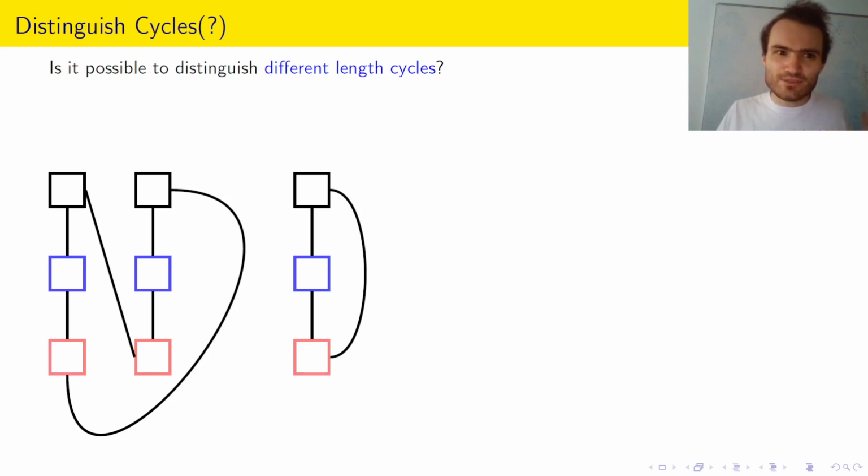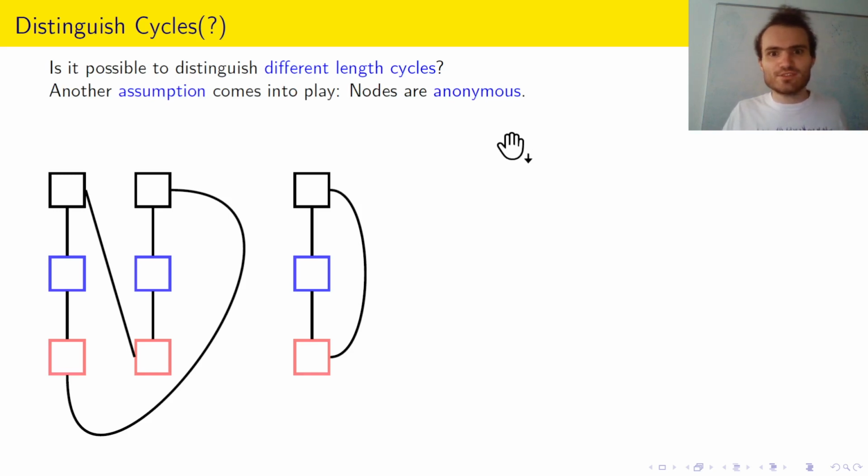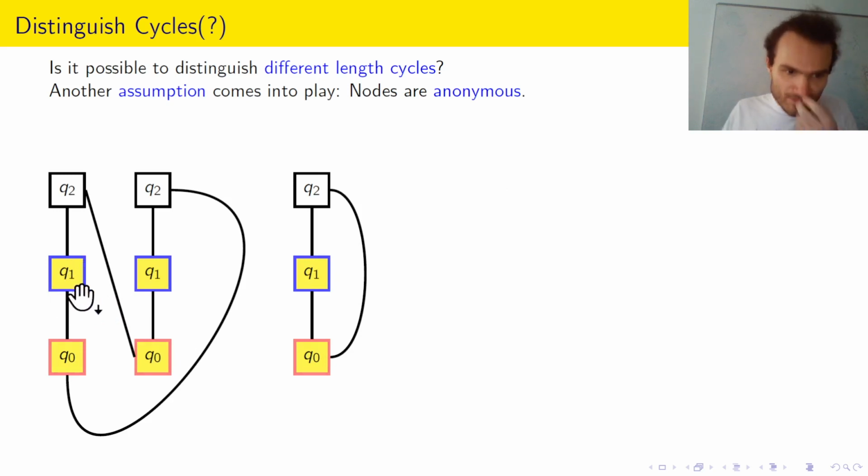So here we're introducing another common part of many models of distributed computing, that nodes are anonymous. You do not know the identities of your neighbors. So for example, this middle node in the state Q1, he can see that he has a neighbor in state Q0 and a neighbor in state Q2, but that is exactly the same that this node here sees. This node is also in the state Q1, has a neighbor in the state Q0 and a neighbor in the state Q2. Because they cannot distinguish the identities of these two, these two blue nodes will perform the same step. And also this one will perform the same step.